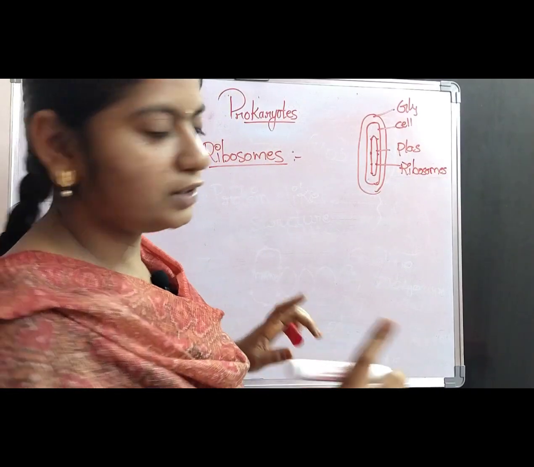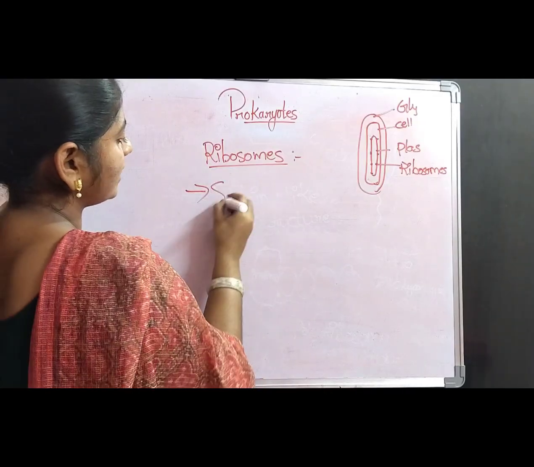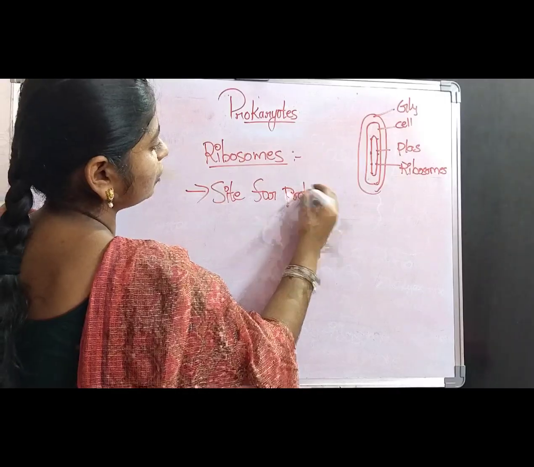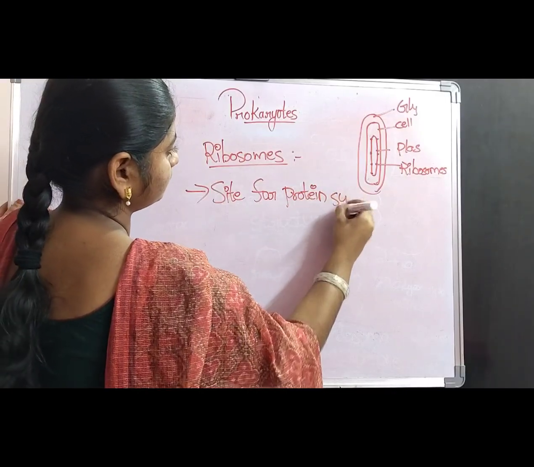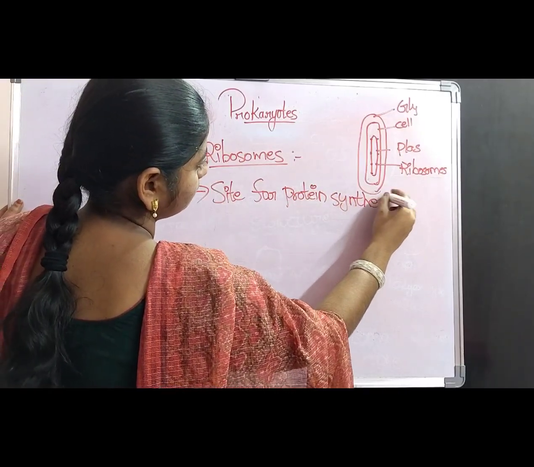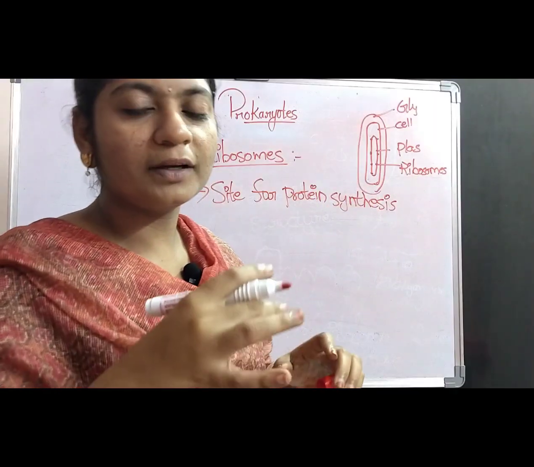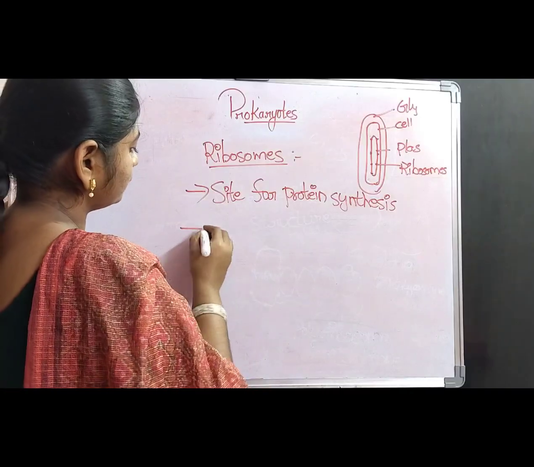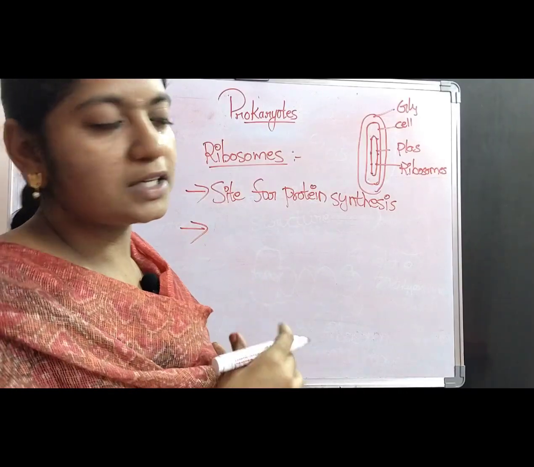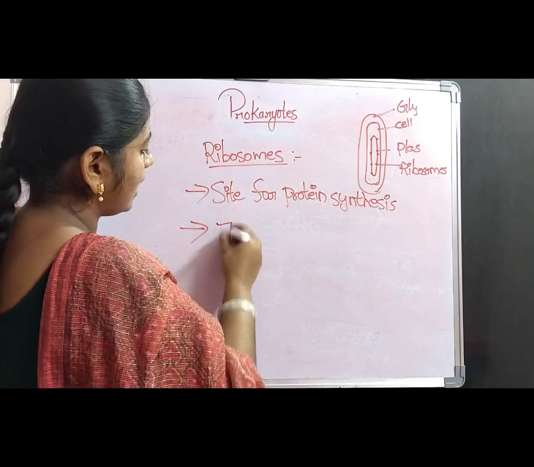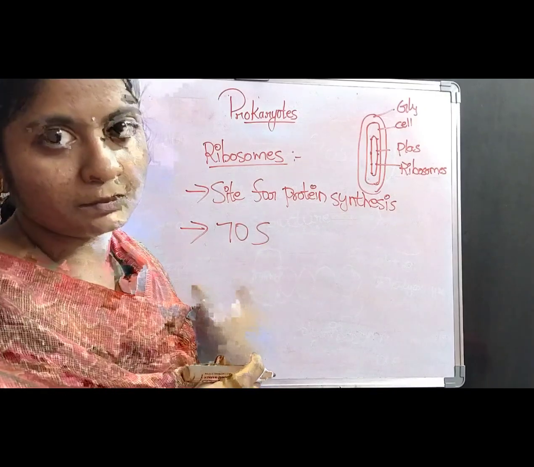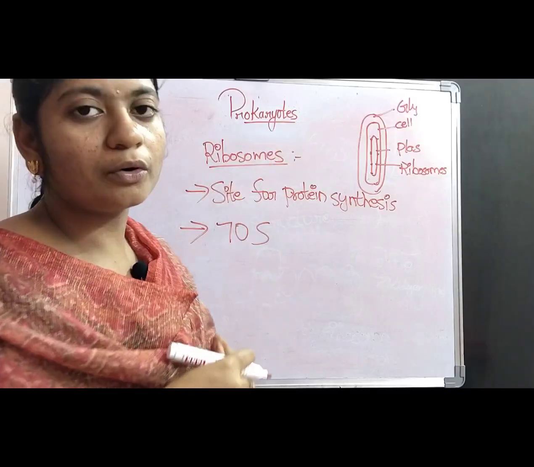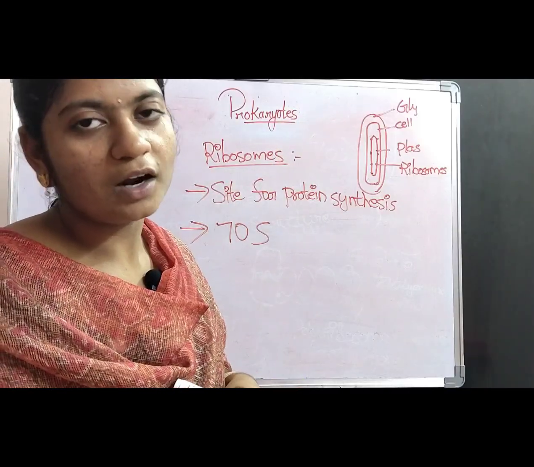So, the first main point is the ribosomes are the site for protein synthesis. Here, the protein formation happens in the ribosomes. The proteins which are required by the bacterial cell are formed at the ribosomes. And also, the ribosomes which are present in the prokaryotes are exclusively 70S type. In the eukaryotes, 80S type of ribosomes are observed, whereas in prokaryotes, 70S type of ribosomes are observed.